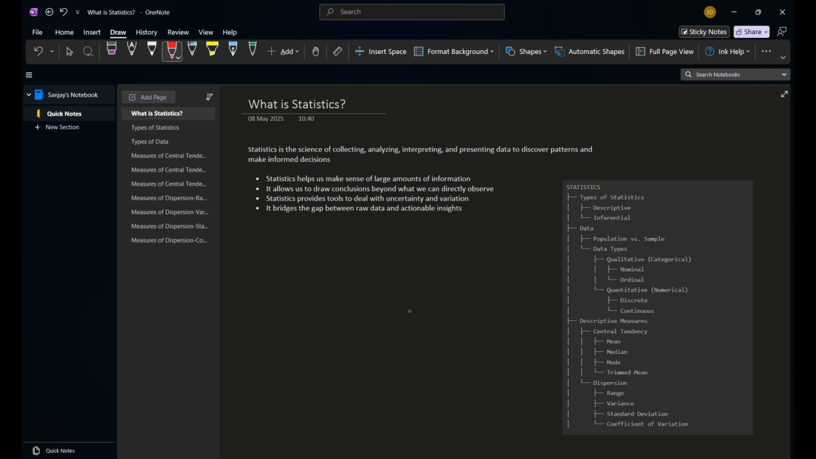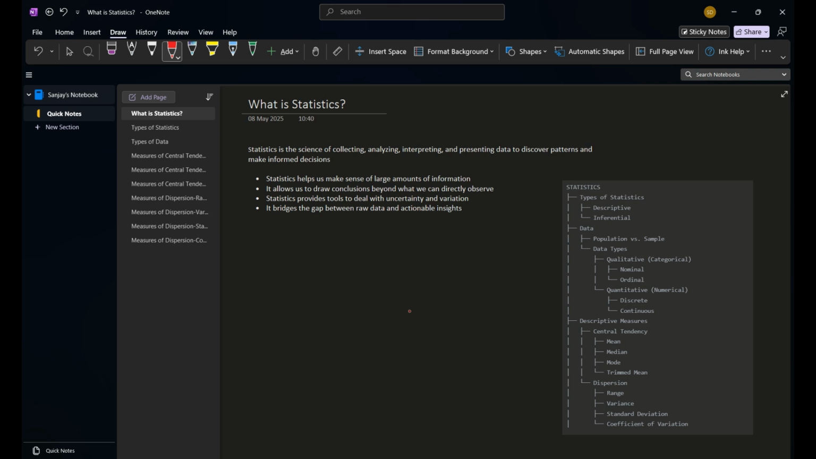So first of all, what is statistics? As the definition says, statistics is a science of collecting, analyzing, interpreting and presenting data to discover patterns and make informed decisions. In simple words, statistics is a science of studying the data, inferring about the data, finding the characteristics of the data, which will help us make informed decisions about the data, which in turn will improve the business.